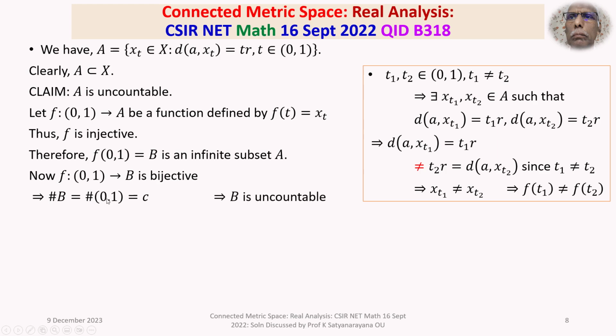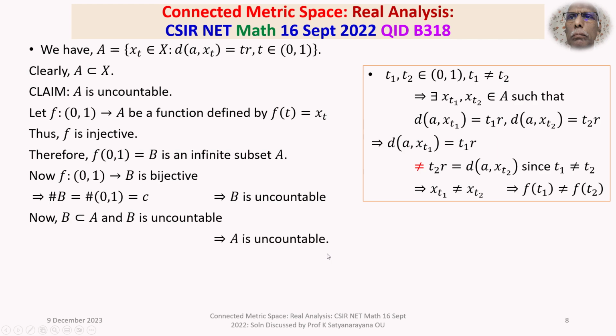The cardinality of the open interval 0 to 1 is the continuum C. That is, the open interval 0 to 1 is uncountable, therefore its cardinality is C, the continuum. Therefore the cardinality of B is equal to C, which implies B is uncountable. Now B is an infinite subset of A, and B is uncountable. So B is contained in A, B is uncountable, therefore A is uncountable.